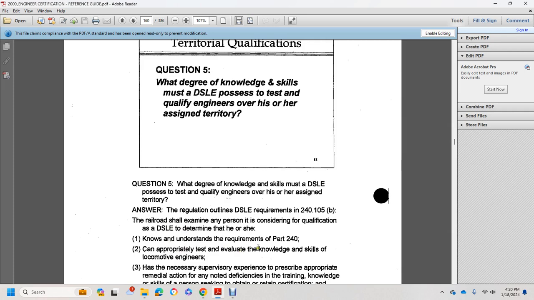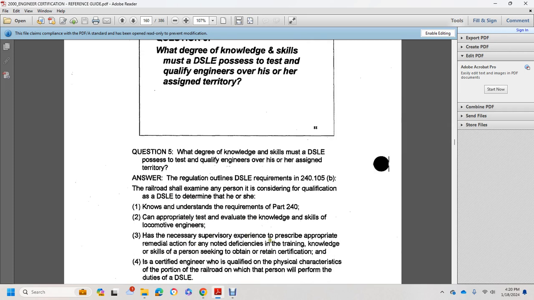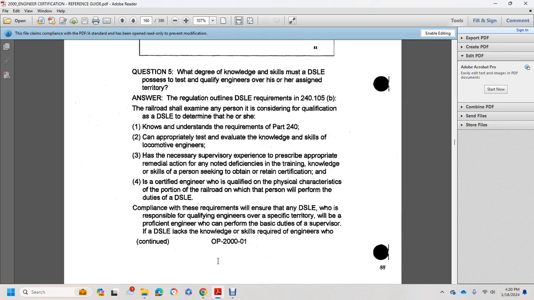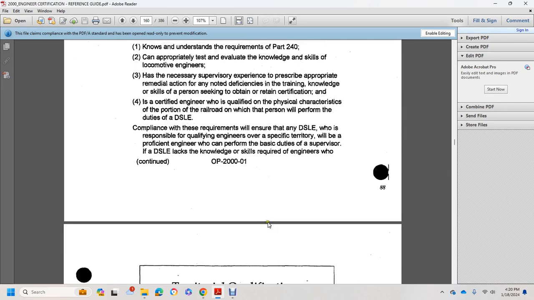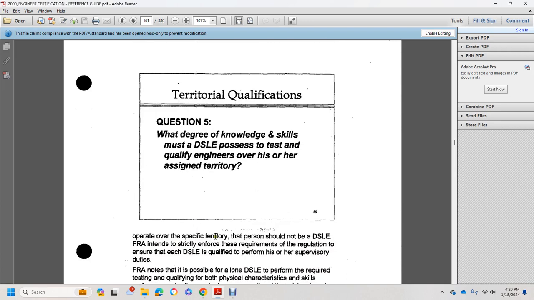The railroad can appropriately test and evaluate the knowledge and skills of a locomotive engineer, has the necessary supervisor experience to prescribe the appropriate remedial action for noted deficiencies within training, the knowledge and skill of the person seeking to obtain or retain certification, a certified engineer who is qualified on the physical characteristics of the portion of the railroad on which the person will perform the duties of the designated supervisor of locomotive engineers. Alright, compliance with these requirements will ensure that the designated supervisor of locomotive engineers will be responsible for the qualified engineer specific to the territory, and will be a proficient engineer able to perform the basic duties of the designated supervisor of locomotive engineers. A person lacking the knowledge and skills required for engineers who operate specifically on the territory shall not be the designated supervisor of locomotive engineers.